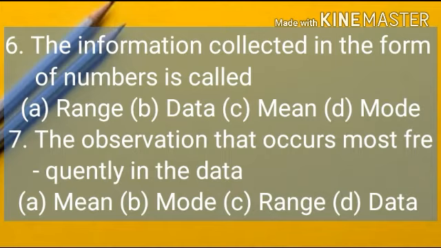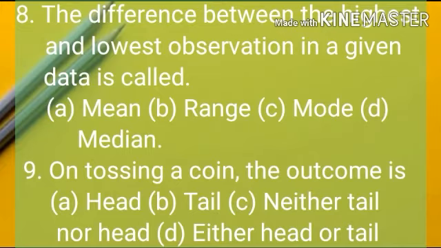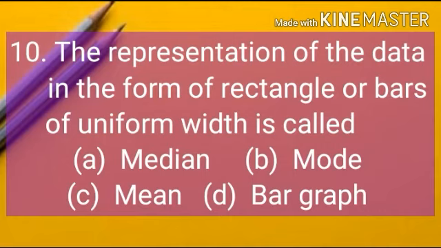Question number 7. The observation that occurs most frequently in the data is called mode. Okay. Now question number 8. The difference between the highest and lowest observation in a given data is called range. Question number 9. On tossing a coin, the outcome is head, tail, neither tail nor head, and either head or tail. So answer is either head or tail. Okay. Now question number 10. The representation of the data in the form of rectangle or bars of uniform width is called bar graph.